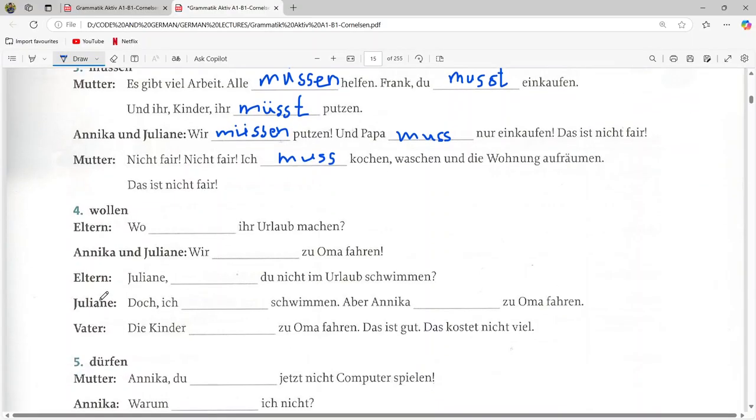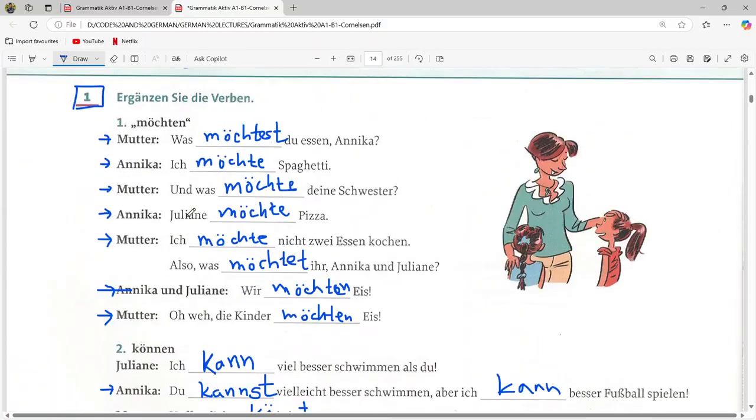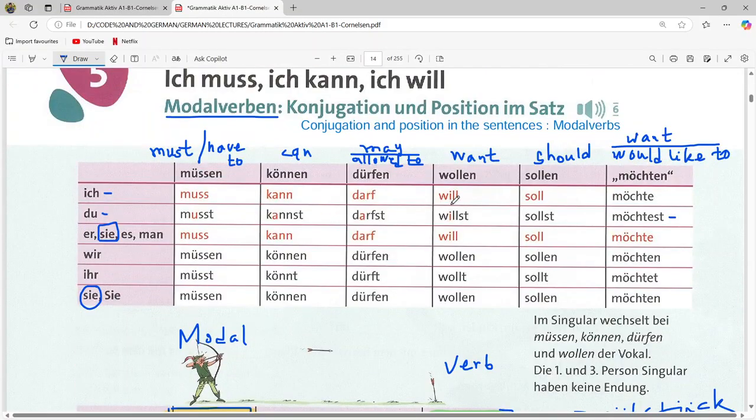Next one is wollen. Wollen is want. Let us go to the table. Ich will, du willst, er sie es will, wir wollen, ihr wollt, and lastly sie wollen.